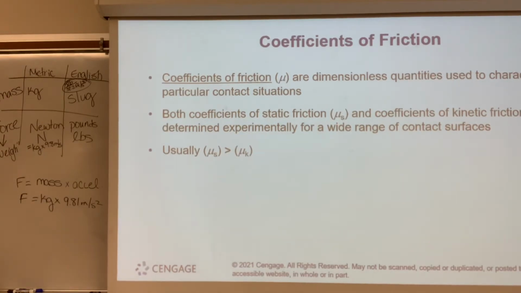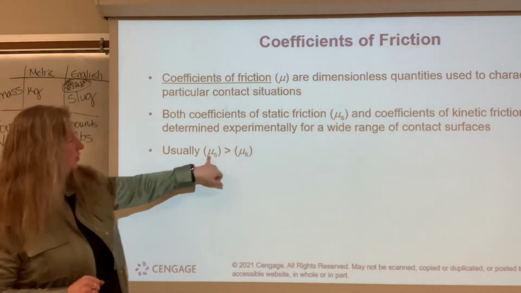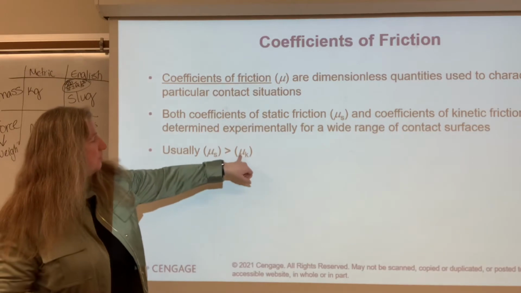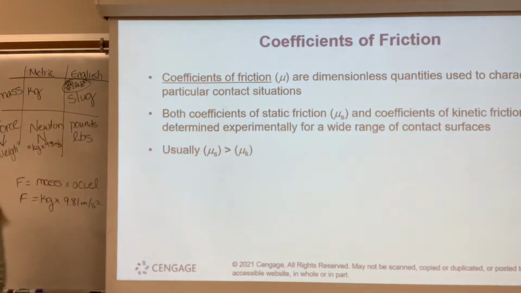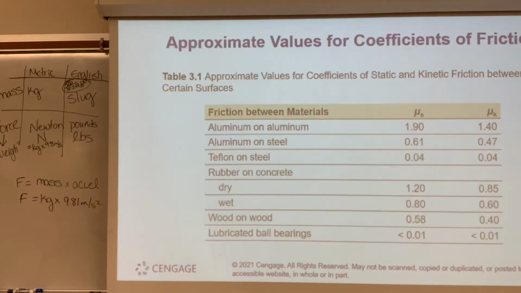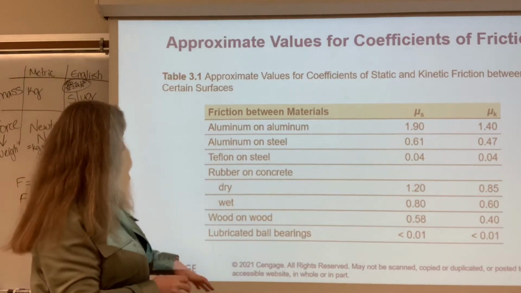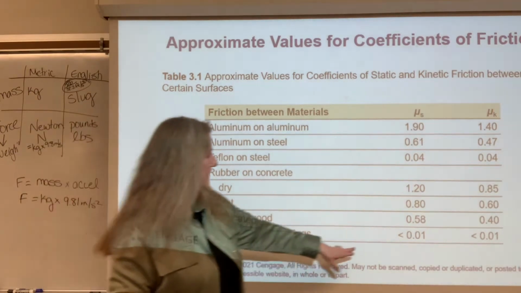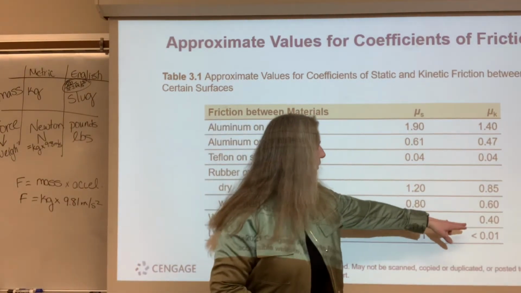We have coefficients of friction. We use symbols. This is the Greek letter mu. So the coefficient of static friction, coefficient of kinetic friction. So mu sub s and mu sub k. Here are some typical numbers. If I have wood on wood, here is 0.58 and 0.40.